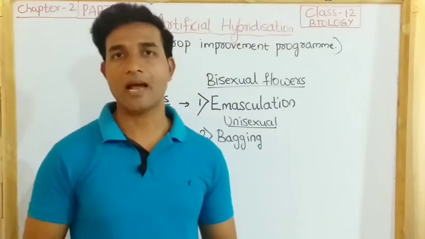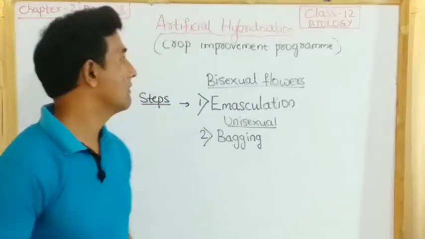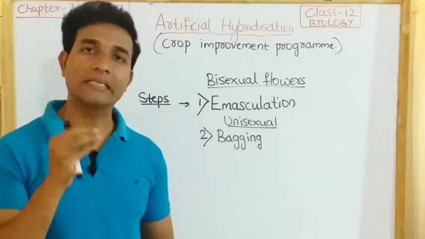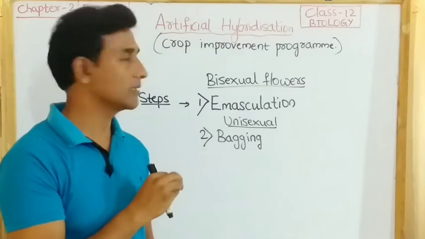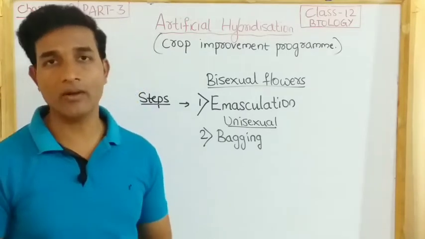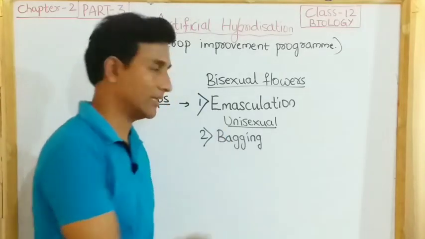Now let us start artificial hybridization. This is one of the major approaches for crop improvement programs. Here only the desired pollen grains are allowed to pollinate and others are discarded. This is done by two techniques. One is emasculation, the other one is bagging.